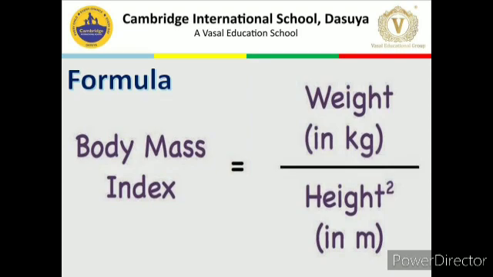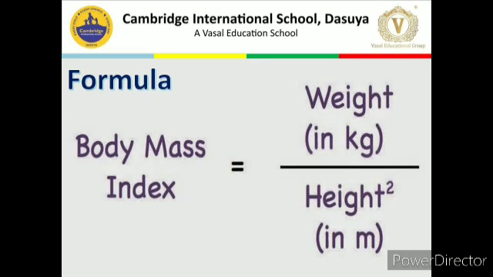As I told you, a healthy weight is 18.5 to 24.9. Below that we have low weight. If above, then we can say this is overweight.